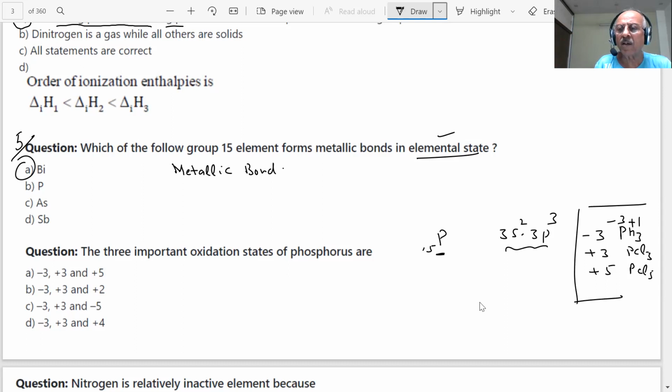So we have to learn each and every point, students. Three important oxidation states of phosphorus. Then the only possible answer is A, -3, +3, and +5. And we have given an example. In the paper, they may ask you to give an example of a compound in which phosphorus shows the -3 oxidation state. Such a question has been put up in the paper. The question can be changed. Always I am saying, we should be flexible and ready to answer any question.